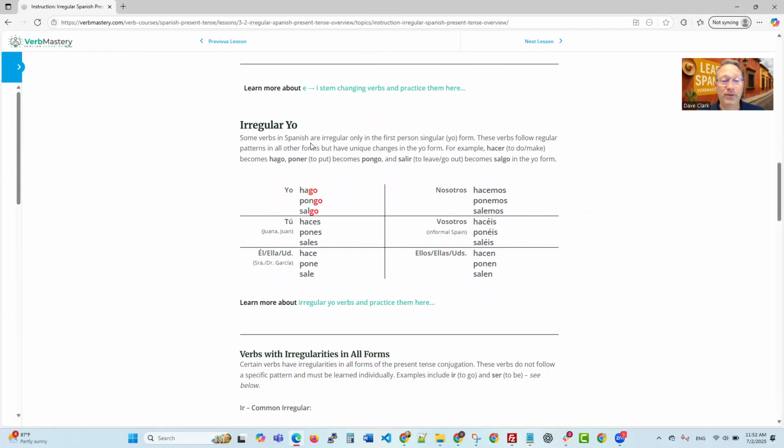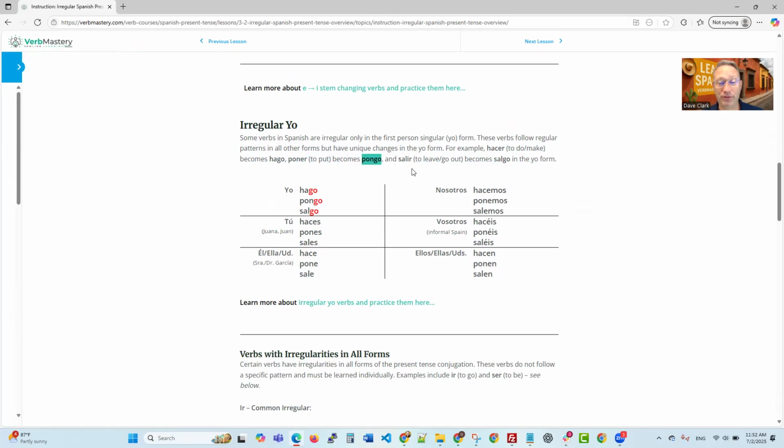Irregular yo. Some verbs in Spanish are irregular only in the first person singular or yo form. These verbs follow regular patterns in all other forms, but have unique changes in the yo form. For example, hacer means to do or to make. Here's some examples. Hacer becomes hago. Poner, which means to put, becomes pongo,